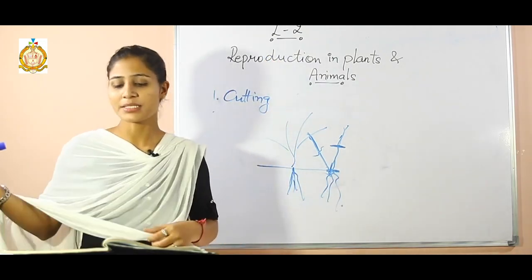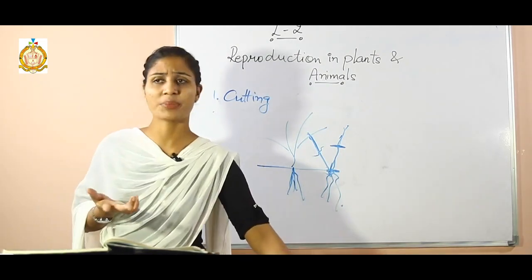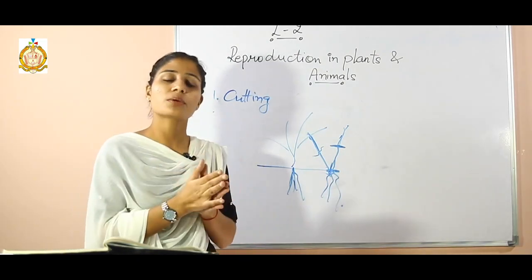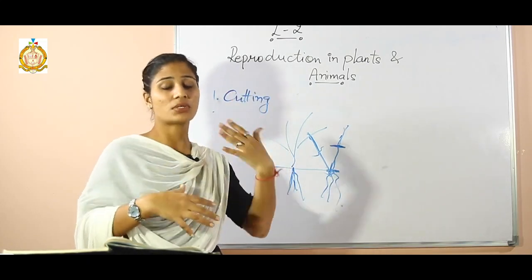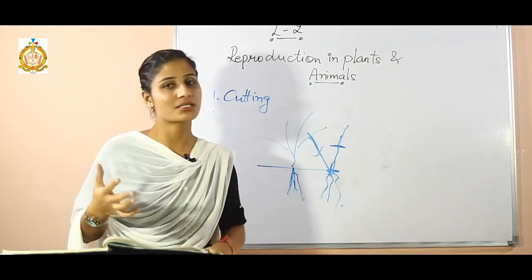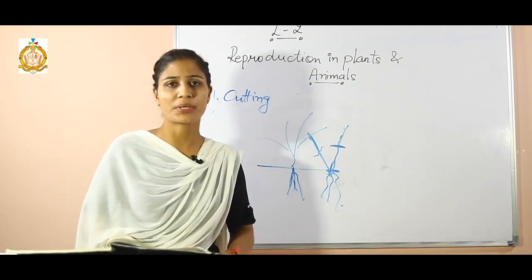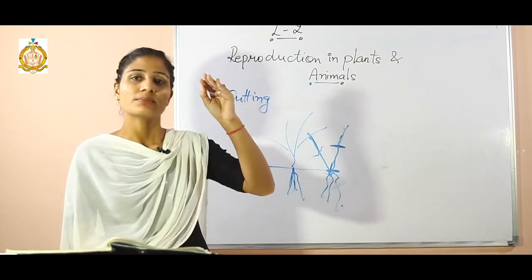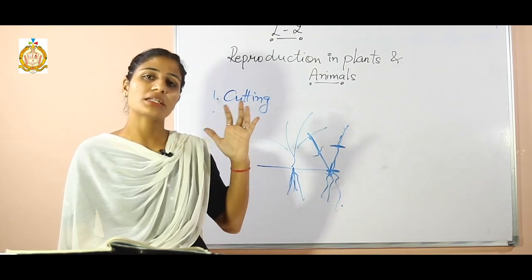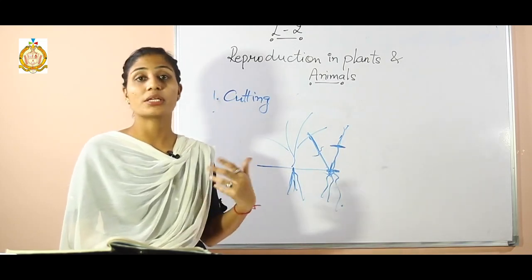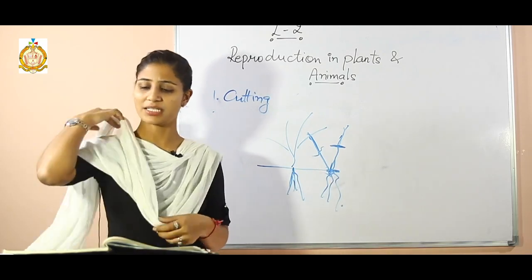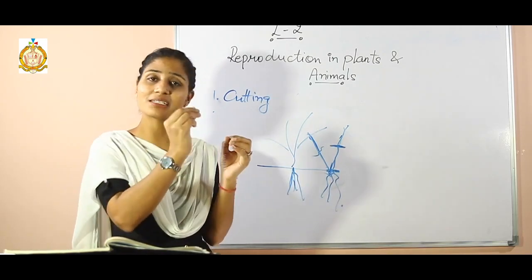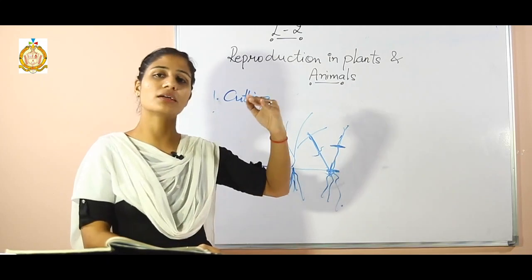Next one is tissue culture. Now what do you mean by tissue culture? Tissue culture is a process by which we are preparing new plants in the laboratory. How are we preparing? You know that other parts of the plants also have the capacity to show reproduction, like a leaf as well as roots, shoots, buds and other pieces also. Even from a single cell of a plant we are able to get a new plant.